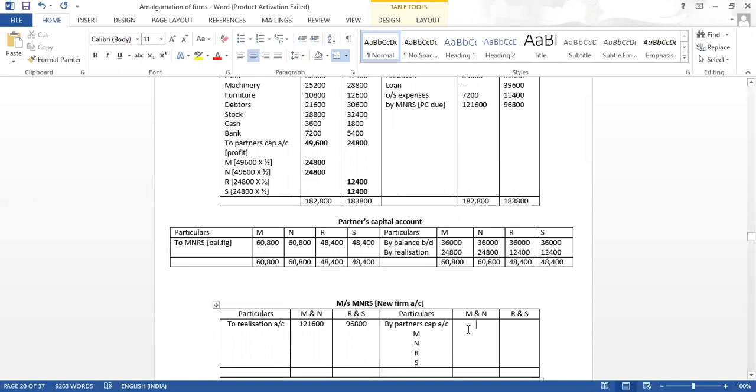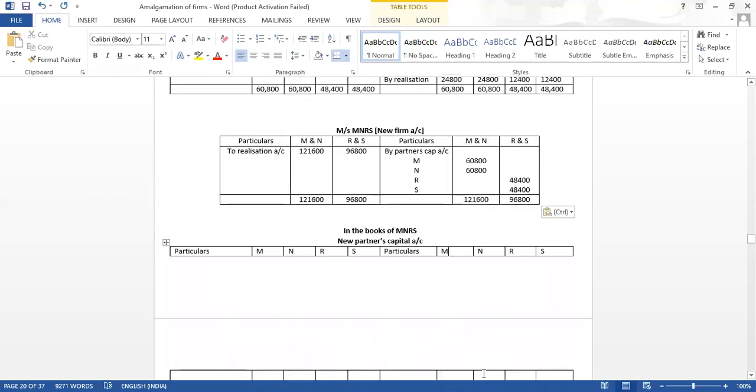How much is it? 6,800 and here it is 48,400. The total should come this. We may say our new firm has tallied.